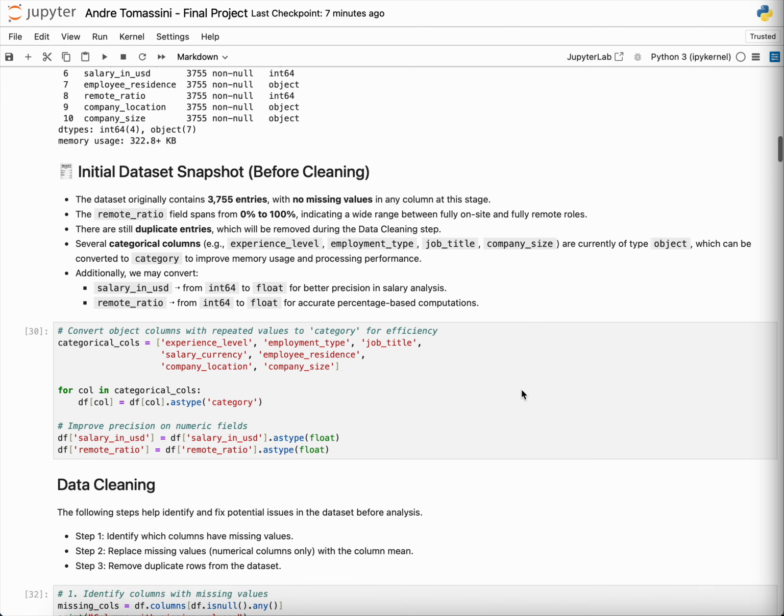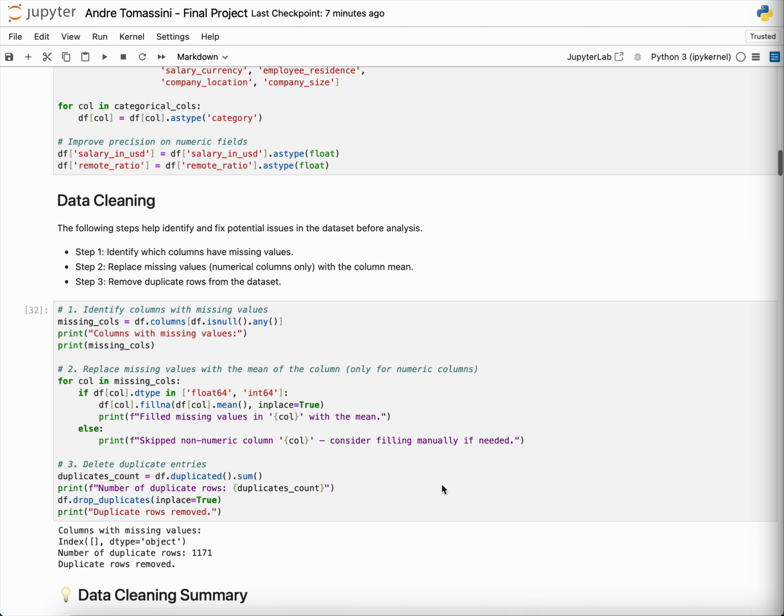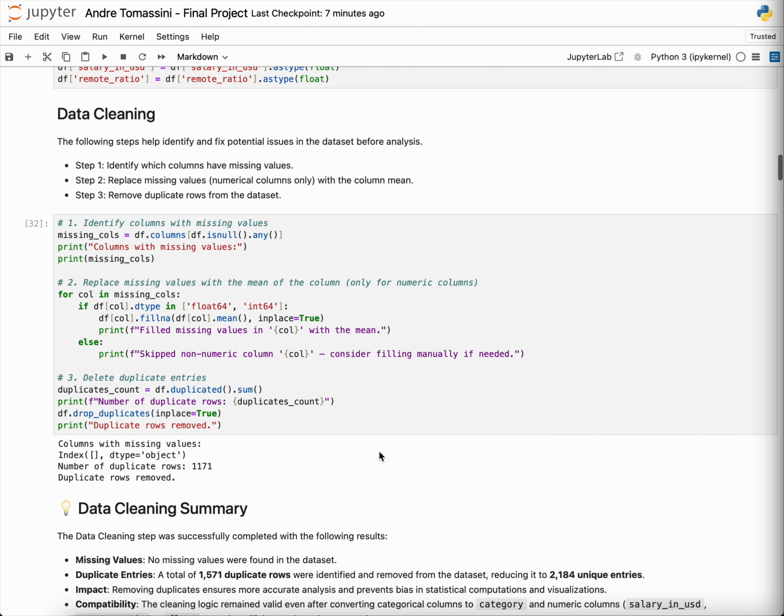And after that we start first cleaning, taking out all the information that we don't need right now, because we have some values that are duplicated on duplicate rows, but actually we don't have missing values, nor non-numerical columns only. So we identify first the missing values. After that we replace missing values with the mean of the column using these transformations over here, and delete the duplicate entries. That way we obtain duplicate rows, a number of 1171.